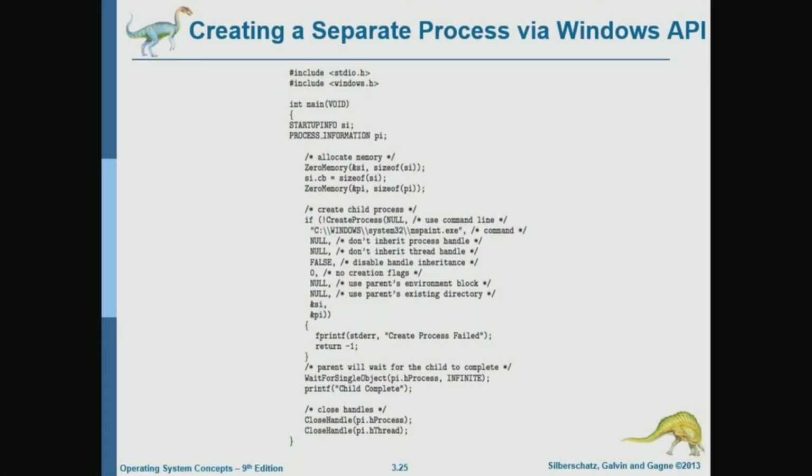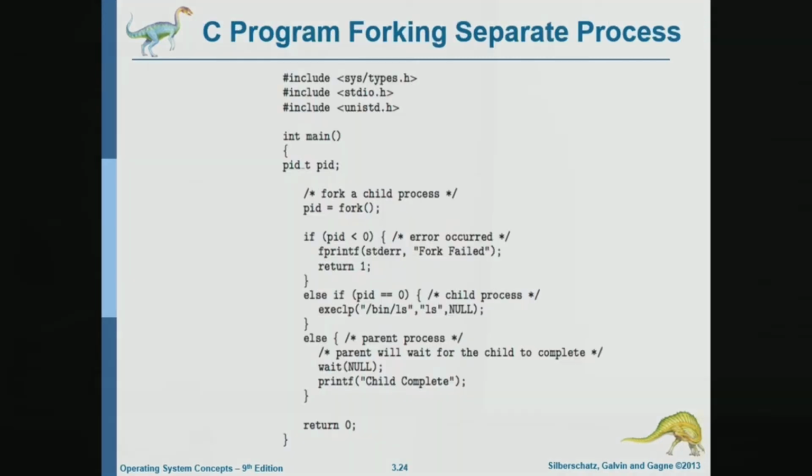And same thing here, it's going to wait for a single object. Of course, it's a different system call, the name is different, but the parent again is waiting for the child. So again, this is not a useful program because the parent is not doing anything useful before waiting for the child. By the way, maybe this is obvious, but when the parent waits for the child, the state of the parent will be waiting. Wait is telling the system to take the parent off the ready queue. So wait means take me off the ready queue, put me in the waiting state. It should be obvious because the system call is called wait.